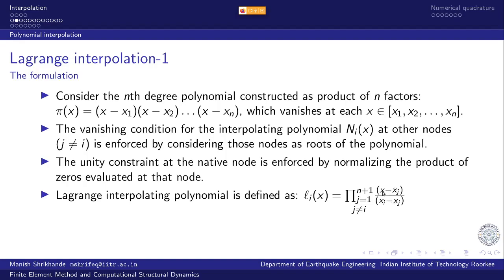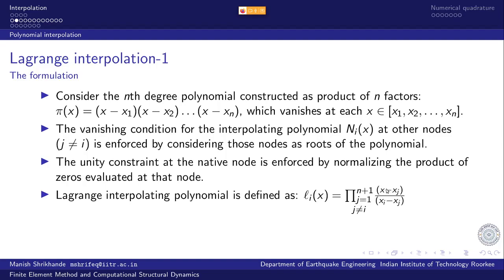If you look at it, each of these terms will evaluate to unity at x_i. At x equal to x_i, these terms will all evaluate to unity, and we end up with a product of 1s, which will be 1.